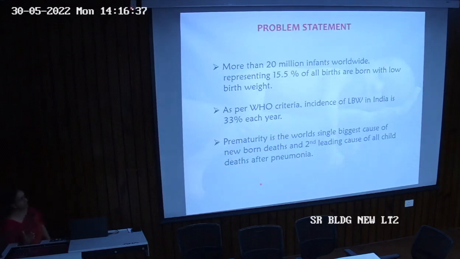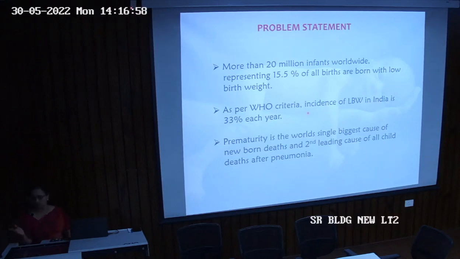So what is the problem statement? More than 20 million infants worldwide, representing 15.5% of total births, are born with low birth weight. So we have quite a high percentage of low birth weight. And as per WHO criteria, in India we have an incidence of 33%, which is too high.